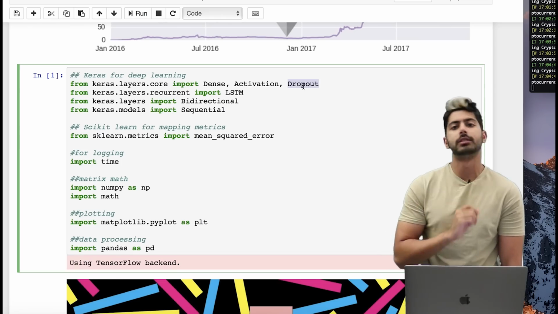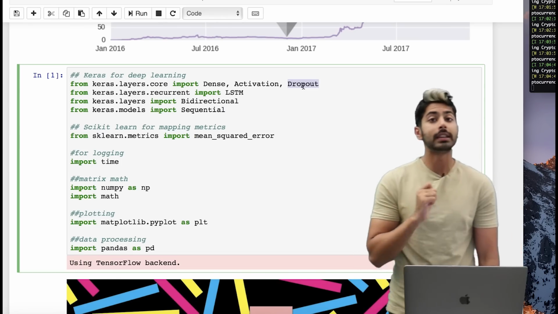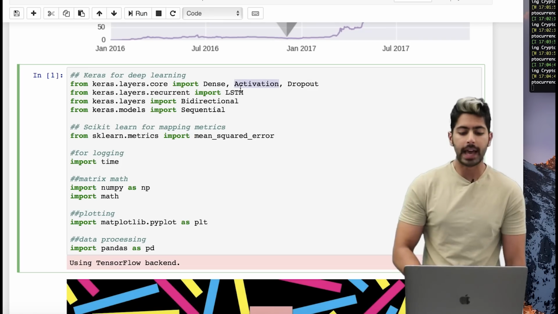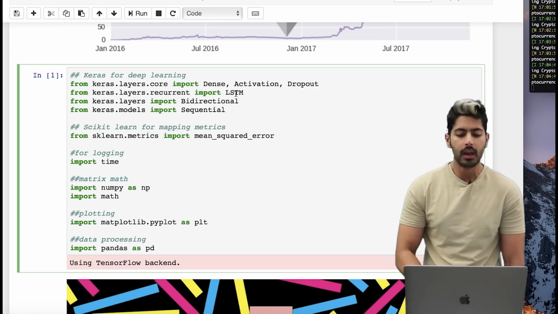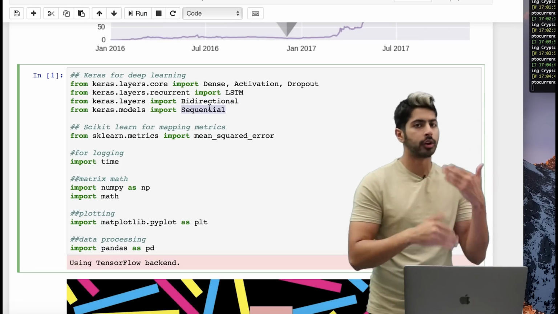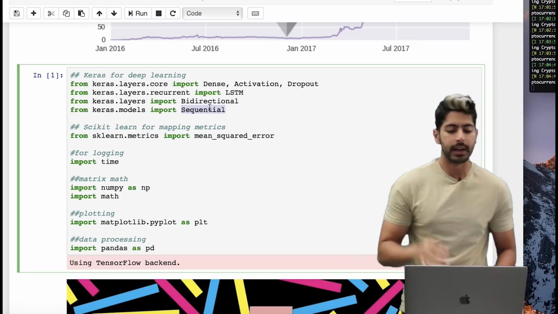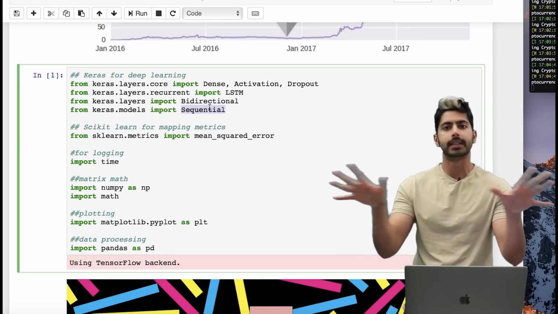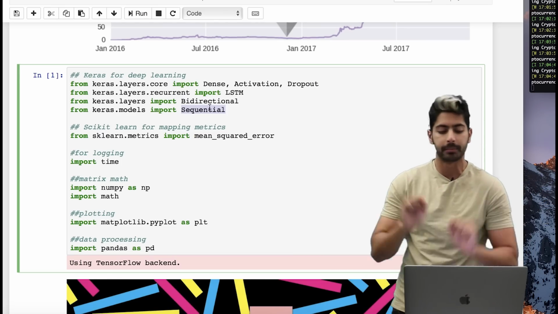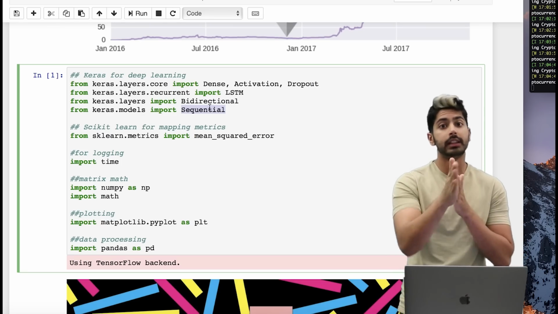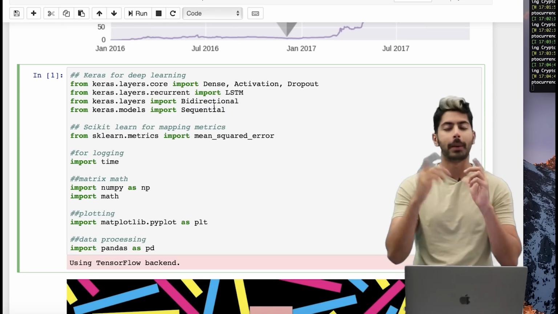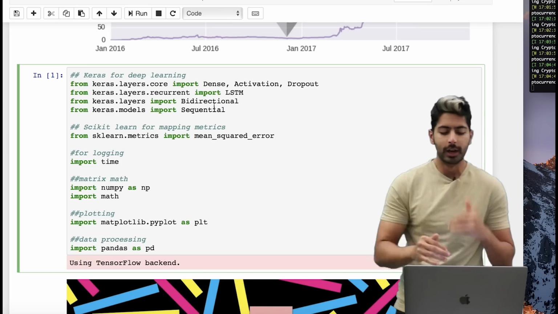And then Dropout. Dropout is a technique that I'm going to talk about, but in this case, I'm using it to prevent overfitting. Then I've got the LSTM class, which stands for long short-term memory. I'll talk about all of this. Bidirectional is a type of network. Sequential is a type of graph, like in order, A, B, C, D, E, instead of multiple branches, like a directed acyclic graph or something. It's more of a singly linked list in terms of a graph. In terms of bidirectional, it's a doubly linked list, but we'll get into that, okay?